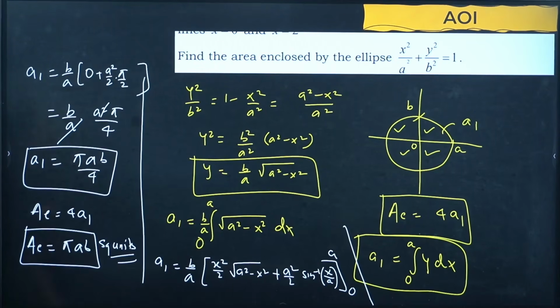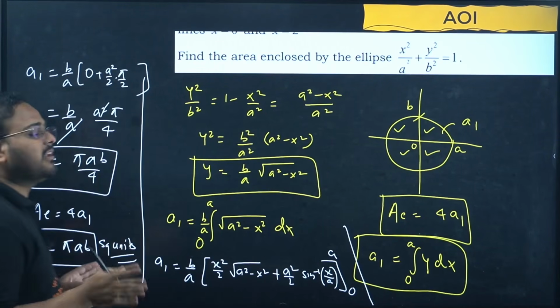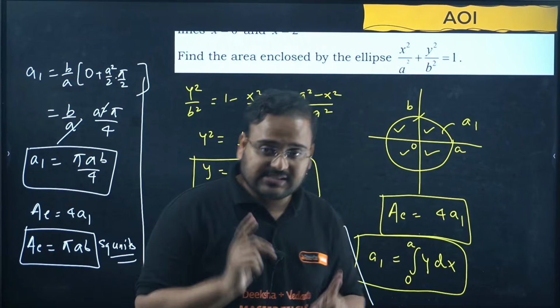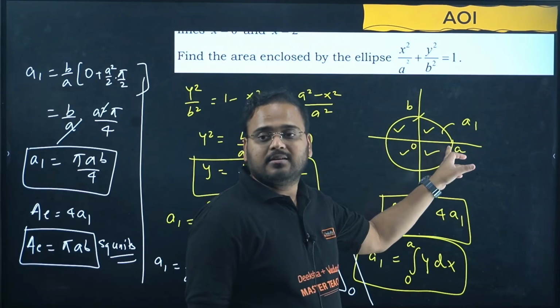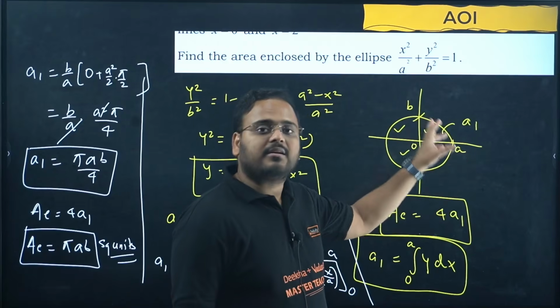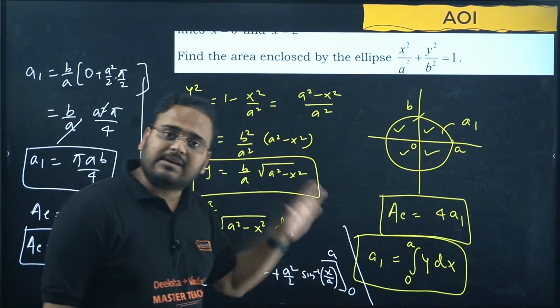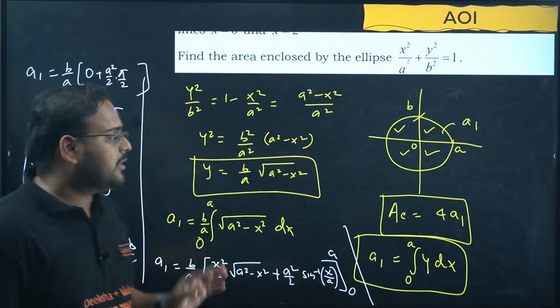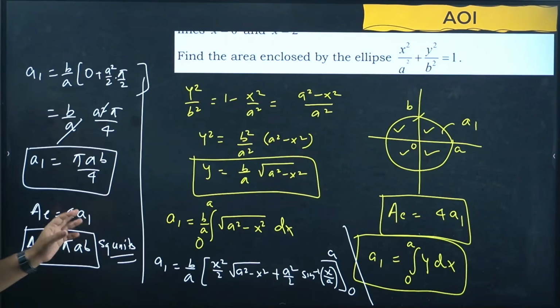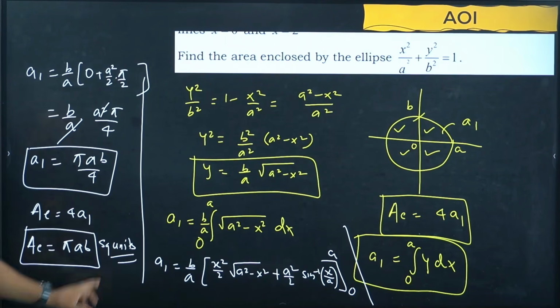Please check, the derivation is clear. If you are dealing with the derivation of the circle, it is the same approach. Finding the limit, from where you want to integrate, and how to find the function, the approach is the same whether it is a parabola, a circle, whatever it is. The function might differ, but the approach remains the same for area under curves.